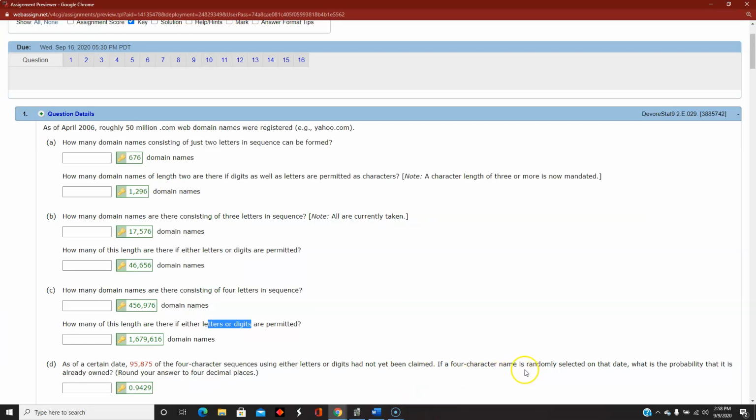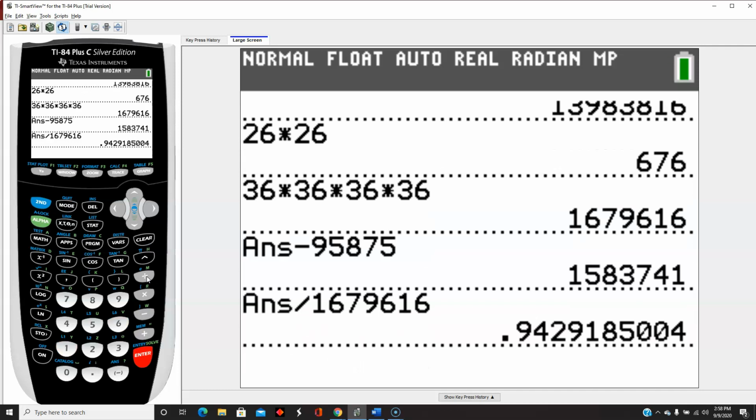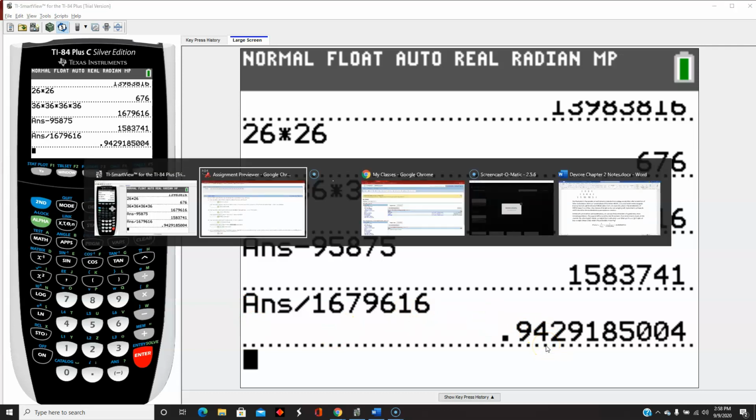If a 4-character name is randomly selected, what's the probability that it's already owned? Well, 15 million of them are already owned. So if I divide that by 1,676,616, I get that there's about a 94% chance that the randomly selected name has already been chosen.